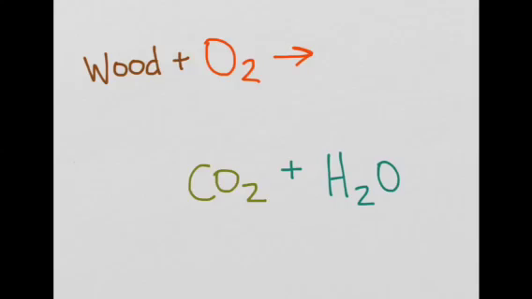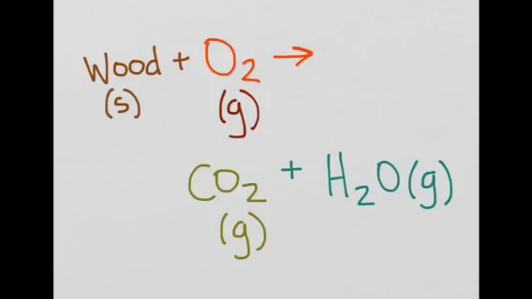We can even write the fire down as a chemical equation. Wood plus oxygen will produce carbon dioxide plus water vapor. And we can show some of the phases by putting in phase designations. The solid wood plus the gaseous oxygen will produce gaseous CO2 and gaseous H2O, plus the solid materials ash and soot. But none of that would have happened unless some energy was added to the system.